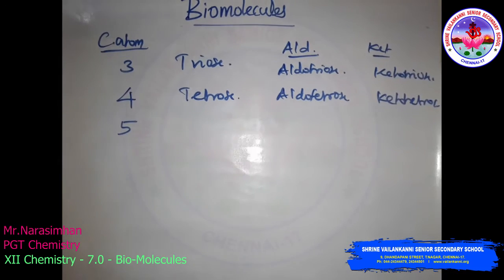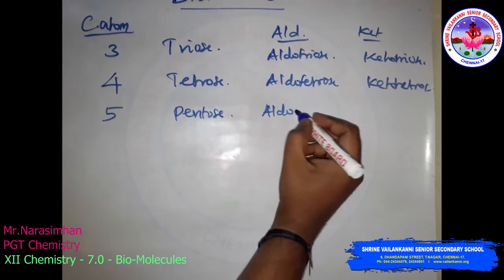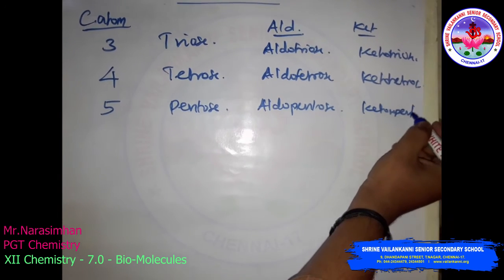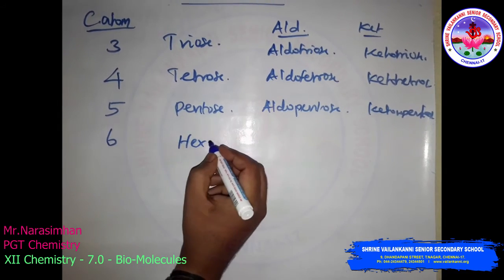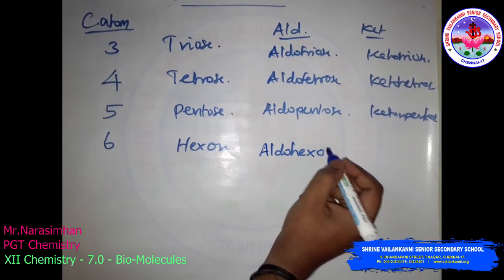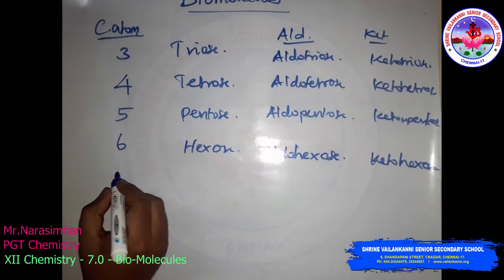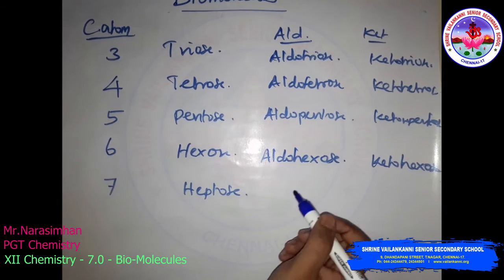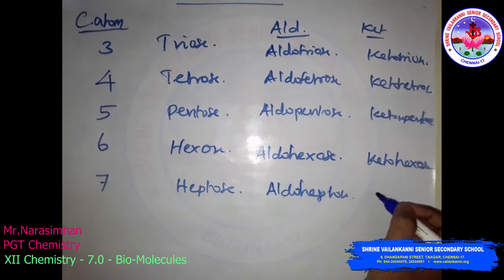Similarly, 5 carbon atoms means pentose: aldopentose, and for the ketonic functional group, ketopentose. Then 6 carbon atoms means hexose: in the presence of an aldehyde functional group, aldohexose; in the presence of a ketonic functional group, ketohexose. With 7 carbon atoms it is heptose: aldoheptose for the aldehyde functional group and ketoheptose for the ketonic functional group.